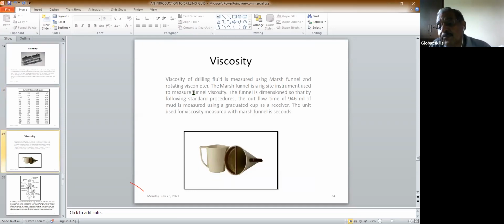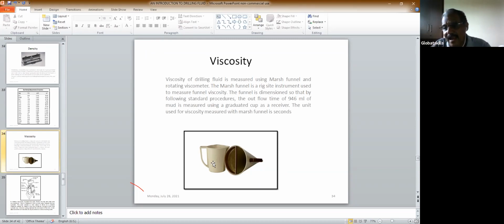Now, the viscosity that we measure here is measured with a Marsh funnel viscometer. Here, viscosity is measured in time, in seconds. You take this funnel and pour mud in, and at the bottom of the funnel there's a nozzle. You put your finger over it, then using this mug, pour mud into the funnel, then hold it like this, put this mug under it, and then remove the finger, and you see the mud flowing through the nozzle to